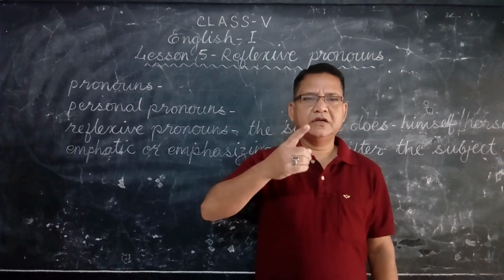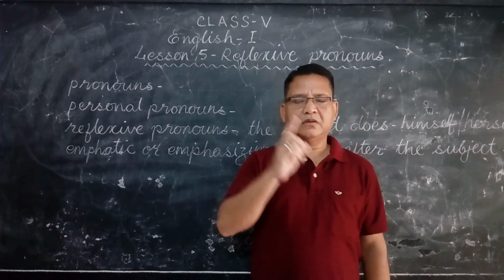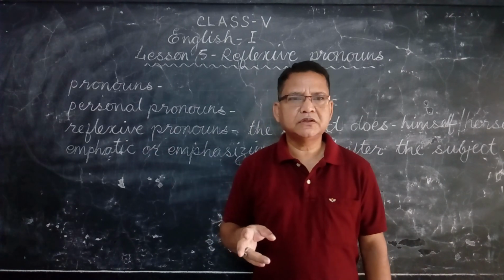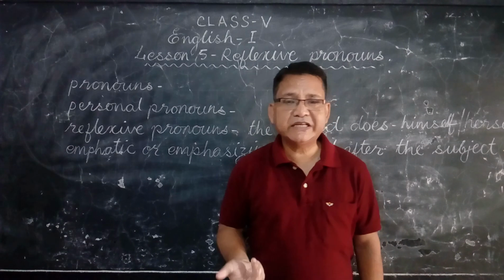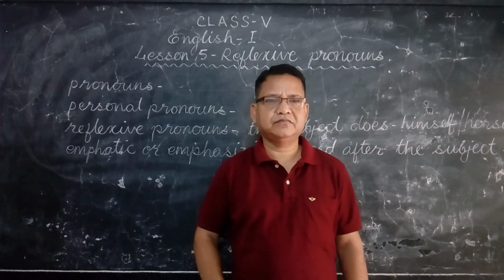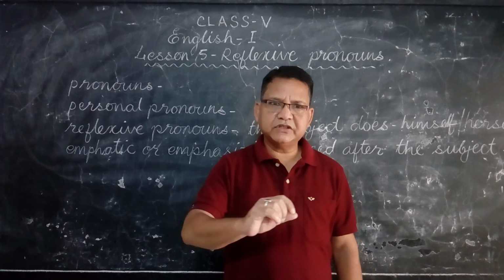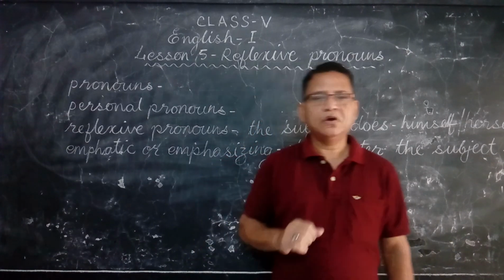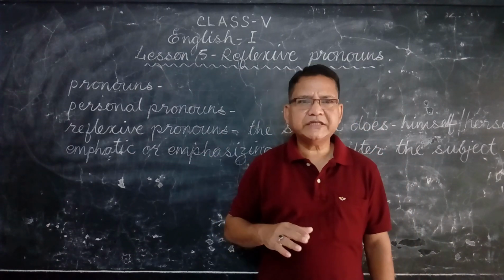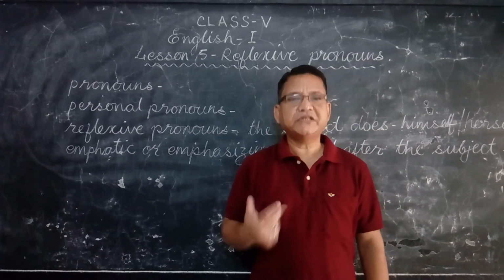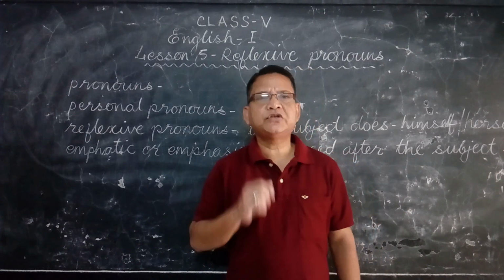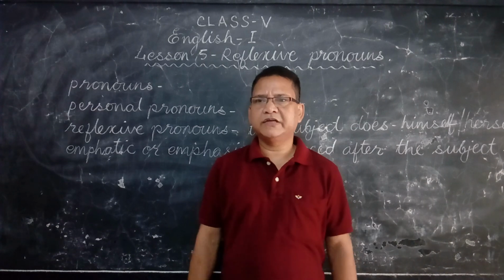The boy kicked the ball. Who kicked? The boy kicked. What did he kick? The ball. Ball is the object. So it is transitive. Okay. Object is there, it is transitive. Next, if I say just the boy kicked. Who kicked? The boy kicked. What did he kick? Nothing is there. There is no object. So it is intransitive.